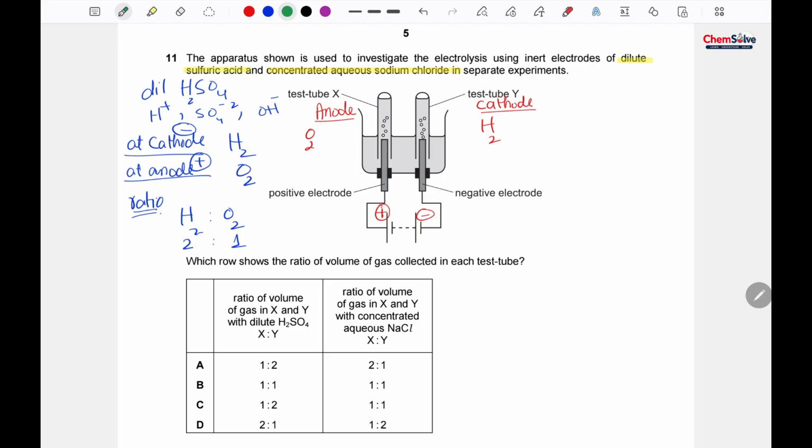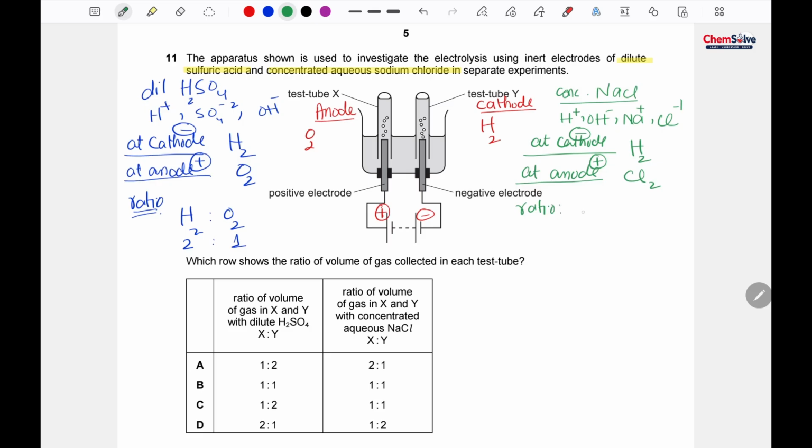Now concentrated sodium chloride would have H positive and OH negative from water, and Na positive and Cl minus 1 from the sodium chloride. So at the cathode, that is negatively charged, positive ion will move towards it, and of course hydrogen will be formed. And at the anode, that is positively charged, negative ion will move towards it, and of course chlorine will be formed.